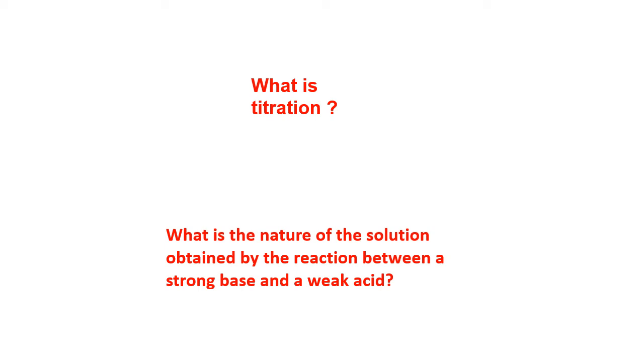So whatever salt is formed, that salt has some basic character. How to know? This basic character is easily known by bringing the litmus paper. When you go for the reaction between the strong base and the weak acid, whatever salt is formed, if you bring the red litmus paper and dip it inside the salt, that red color litmus changes to blue, indicating that basic character has flown from the strong base to the salt also. So the salt formed will have some basic character. So what is formed here? Basic salt is formed.